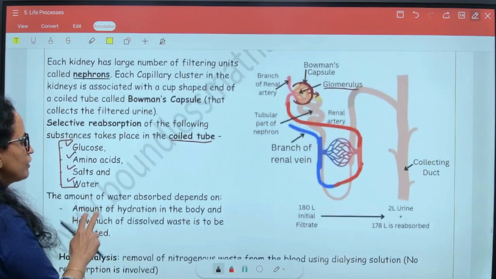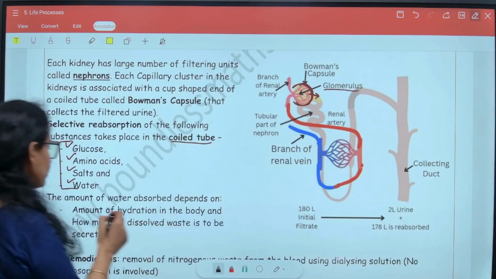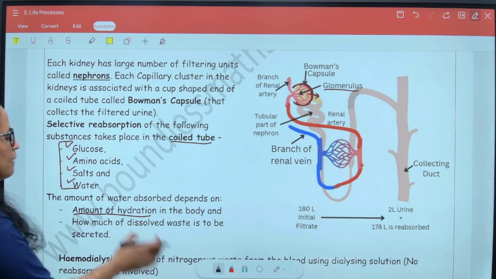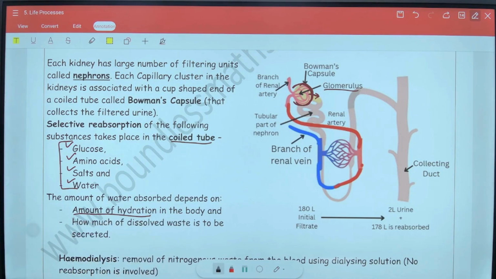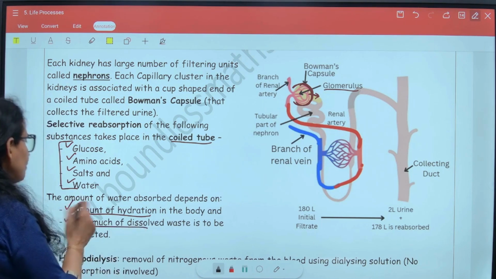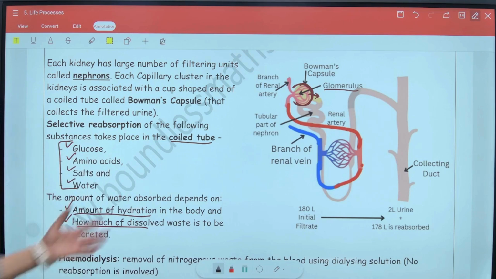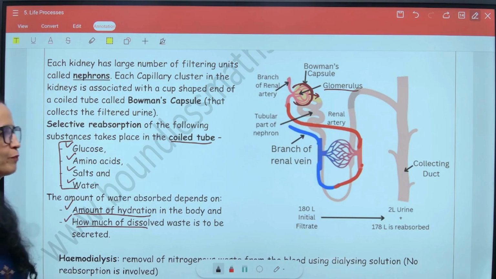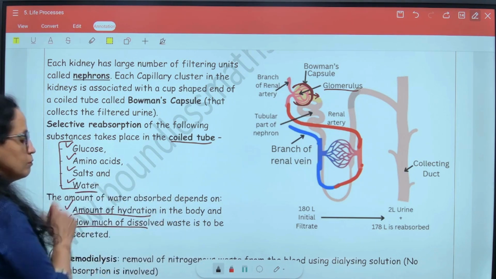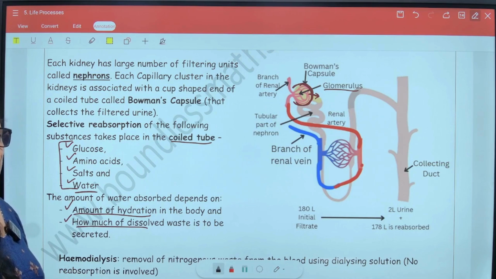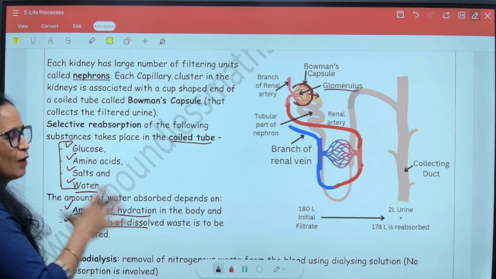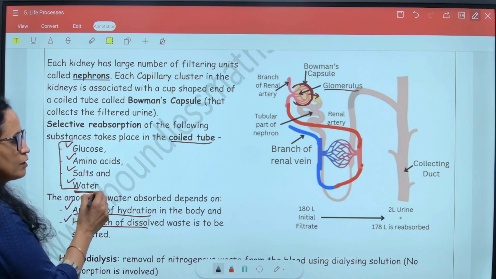Now the amount of reabsorption that takes place in this coiled tube depends on the amount of hydration of the body and how much of dissolved salts need to be secreted. So depending on these two factors, how much water or these salts would be reabsorbed is taken care of. If your body is not hydrated well enough, then lots of water will be reabsorbed, the concentration of urine will increase, and the color of the urine will be darker yellow, right? But if your body is well hydrated, in that case, not too much water will be reabsorbed in this coiled tube.